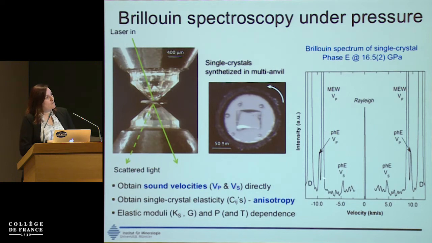This is just an example of a typical Brillouin spectrum that you will have, which is showing the elastic scattering that is scaled down. This is usually much, much higher in intensity. And then you have here the shear waves of our sample. This is a crystal of phase E, one of the hydrous phases that we might make in the slab. And what you have here is a methanol, ethanol, water mixture that is used as pressure transmitting medium. We have the compressional waves, which are faster than the shear waves. And also we have the contribution from the diamonds, because we will probe every material that we cross through with the laser.